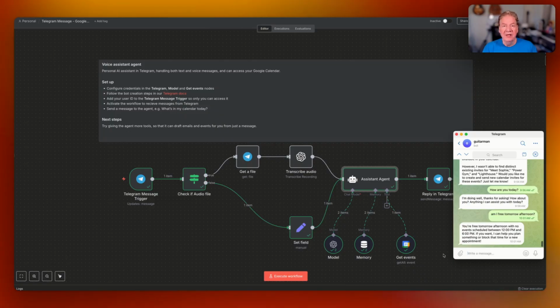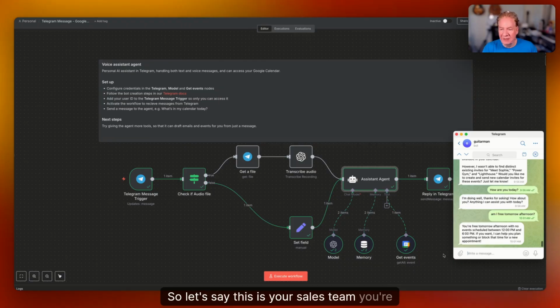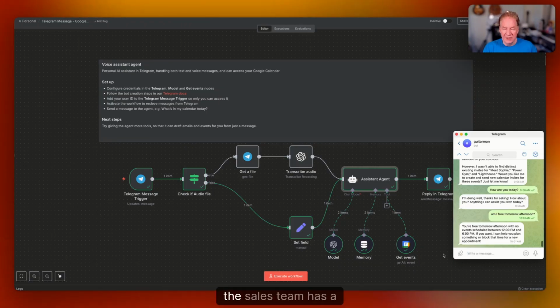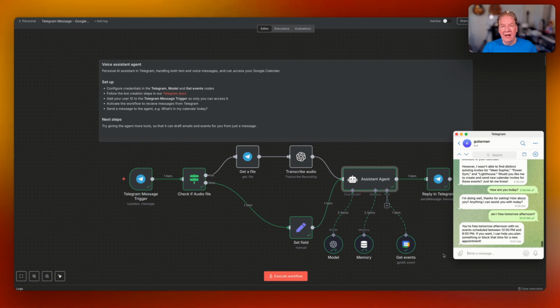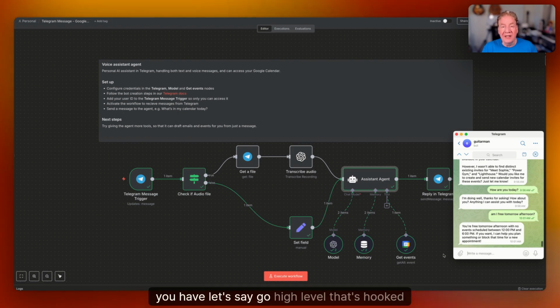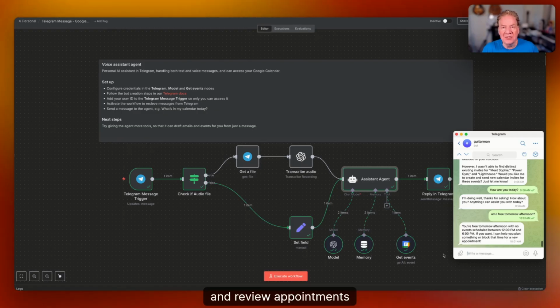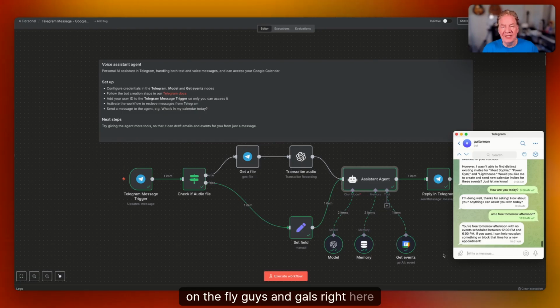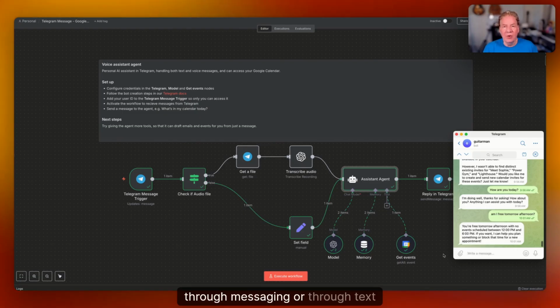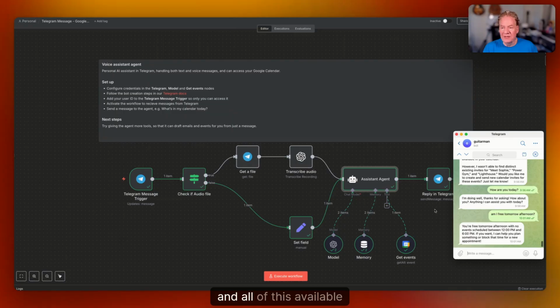What you can also do is, in a small team setting, so let's say this is your sales team you're organizing, and the sales team has, let's say, Go High Level that's hooked into your Google Calendars or Calendly. You can, as a manager of your sales team, organize and shift and review appointments on the fly, guys and gals, right here through messaging or through text. And all of this available to you using N8N.